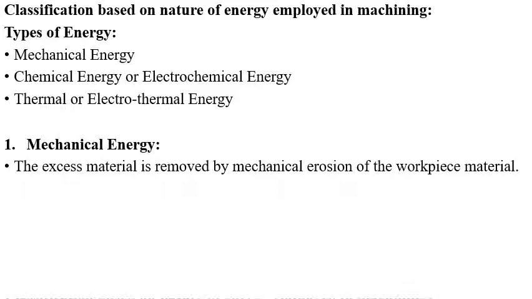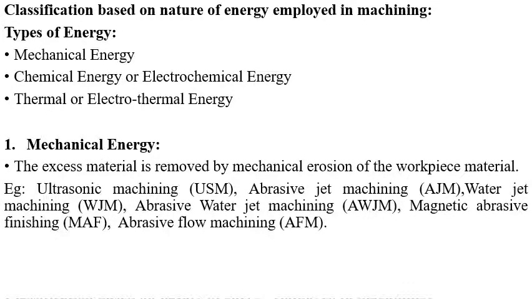In the mechanical methods of non-traditional machining, the material is principally removed by mechanical erosion of the workpiece material, and the mechanical methods include ultrasonic machining USM, abrasive jet machining AJM, water jet machining WJM, abrasive water jet machining AWJM, magnetic abrasive finishing MAF, and abrasive flow machining AFM.